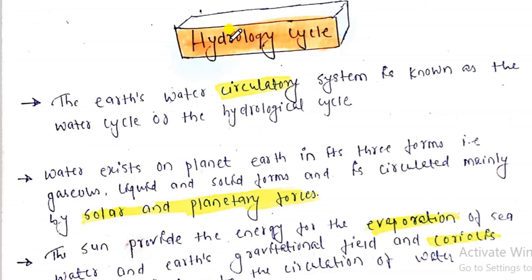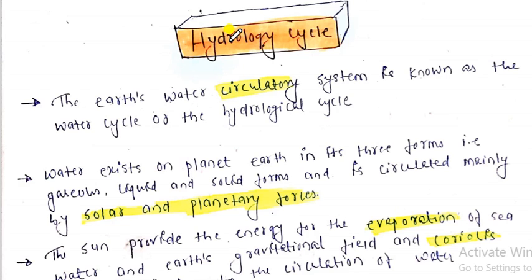My dear friends, the hydrology cycle is nothing but the earth's water circulating system: the water which is present on the surface of the earth and its circulating system.